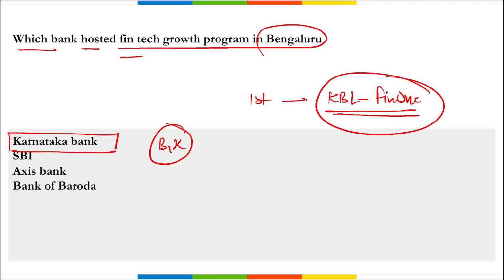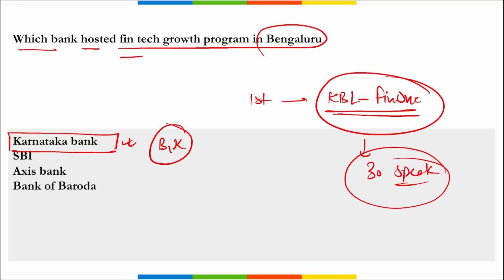The main objective here is to develop innovative business models, provide a seamless banking experience, and offer a complete product suite, right? And this KBL Fin1 will feature over 30 speakers from various fintechs on topics such as emerging lending models, neobanks, including no code, low code, etc. And the event is hosted in association with Fintech Meetup. Correct? It was your Karnataka Bank.